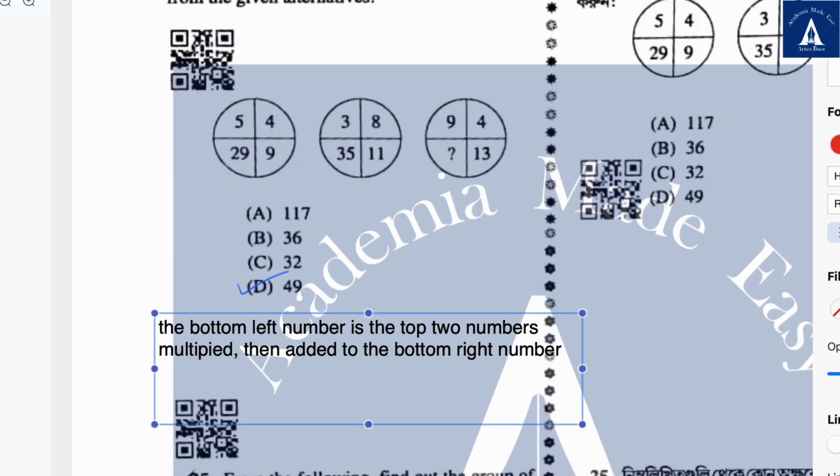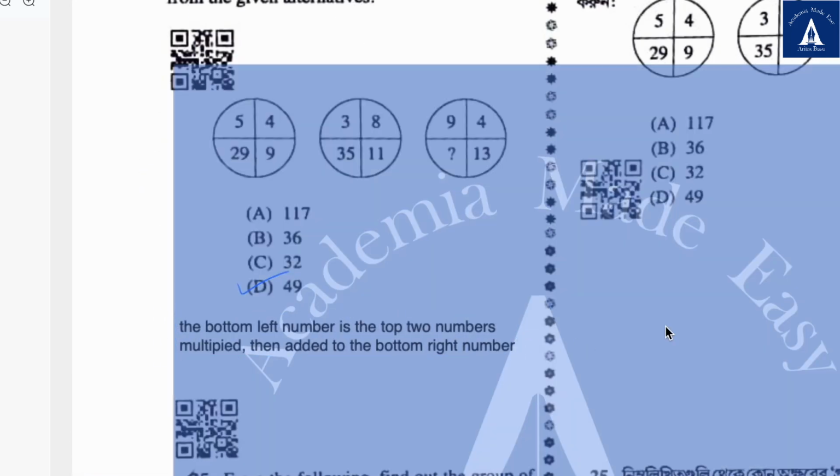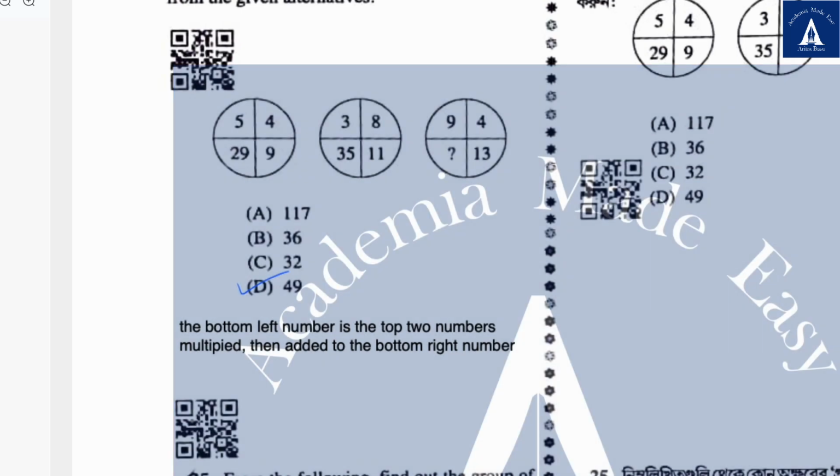24. I've again solved it here. The bottom left number is the top 2 numbers multiplied, then added to the bottom right number. For example, 29 is 5 into 4, 20, plus 9, 29. 35 is 3 into 8, 24, plus 11, 35. Similarly, the last number will be 9 into 4, 36, 36 plus 13, 49.